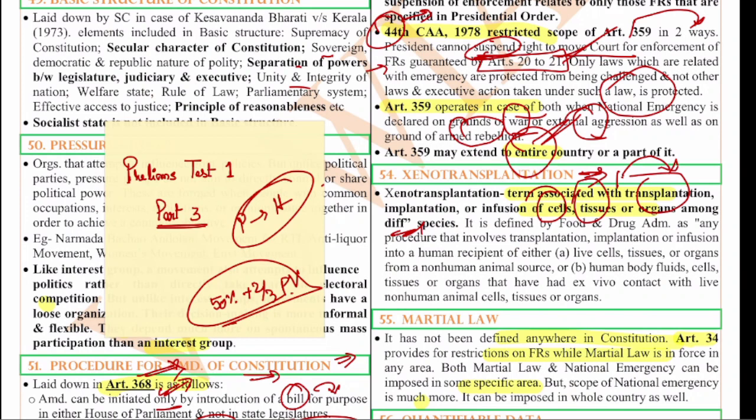It is defined by the Food and Drug Administration as any procedure that involves transplantation, implantation or infusion into a human recipient of either live cells, tissues or organs from a non-human animal source, or human body fluids, cells, tissues or organs that have ex vivo contact with live non-human cells, tissues or organs. So basically that is what we just discussed.